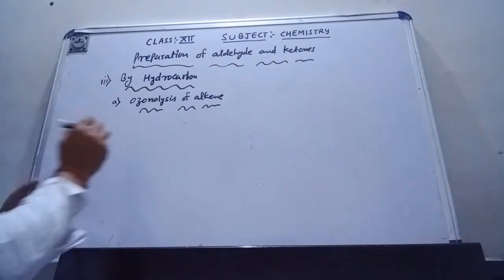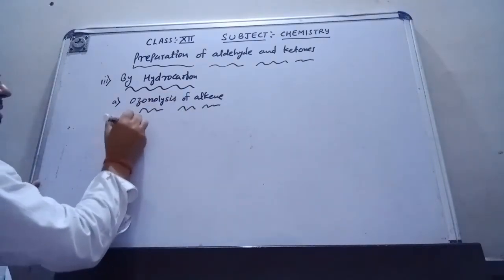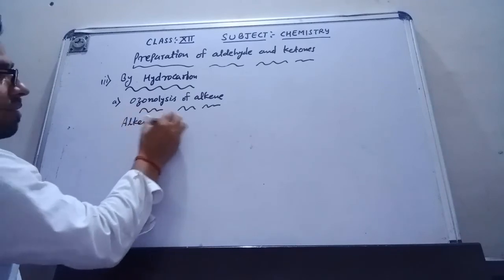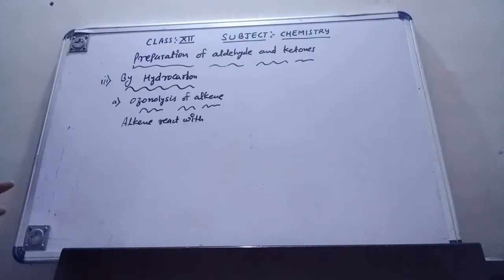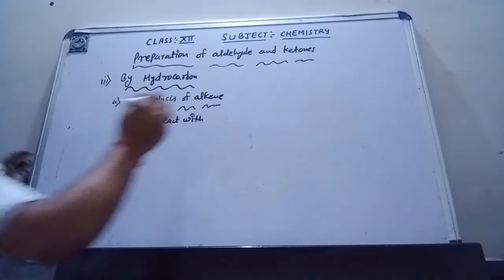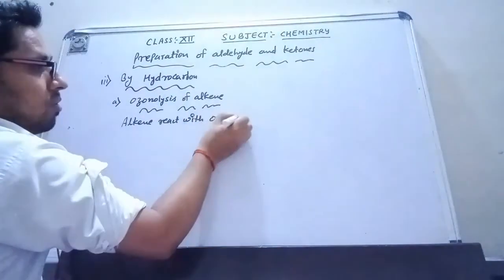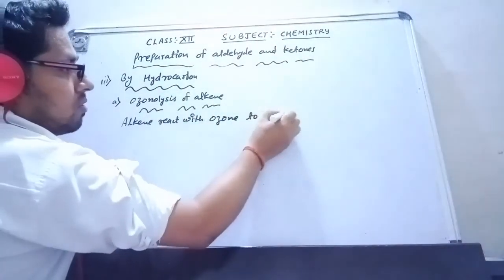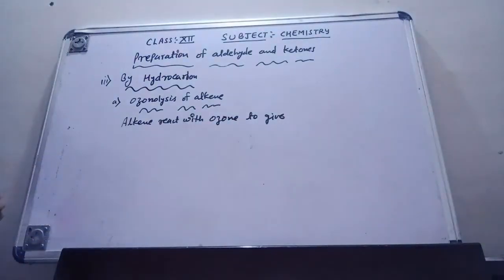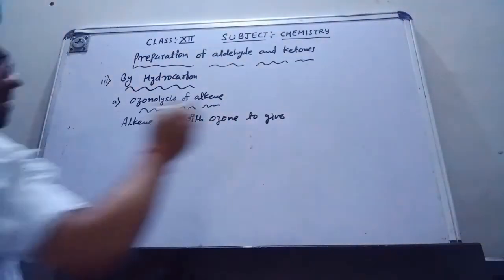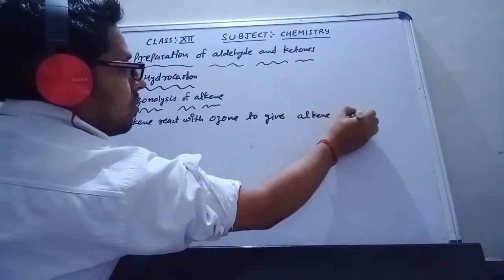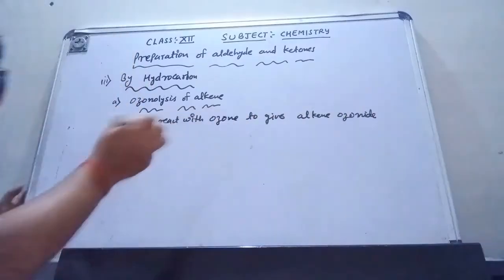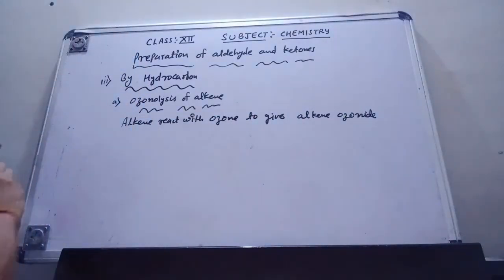Whatever alkene we take, it reacts with ozone to give alkene ozonide.